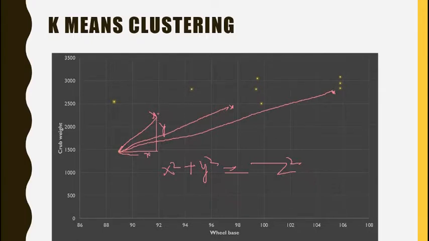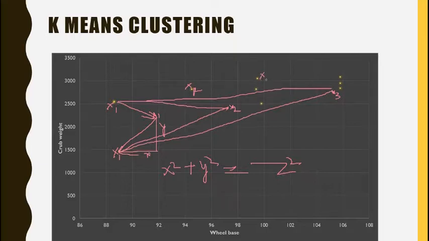So let's call this point x1. This point we call x2, and this we call x3. So this point will belong to the centroid x1. Similarly, we apply this logic to this point. We get the radial distance from this centroid and from this centroid. Now again the nearest distance is from this one, so this will also belong to x1. Likewise, this might belong to x2. This, sorry, would also belong to x1.